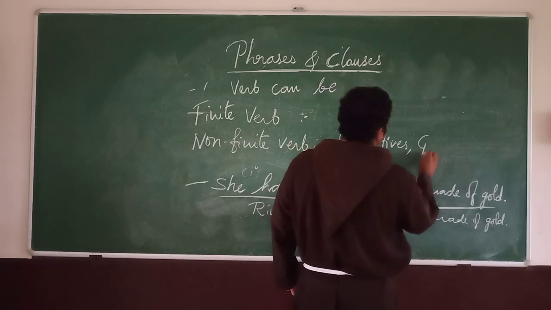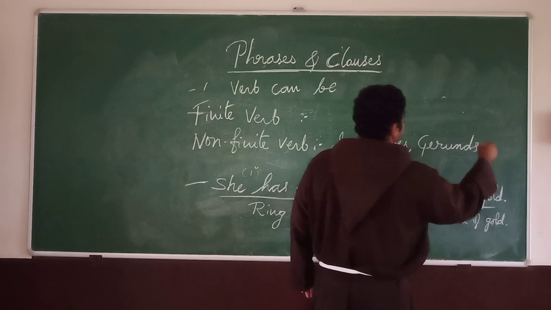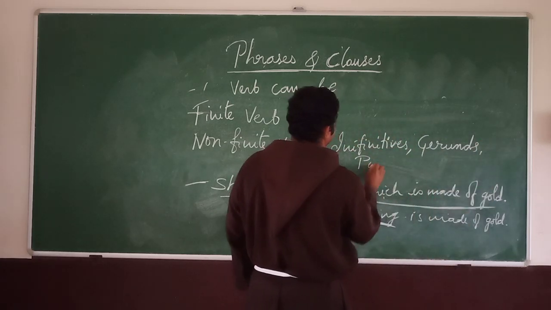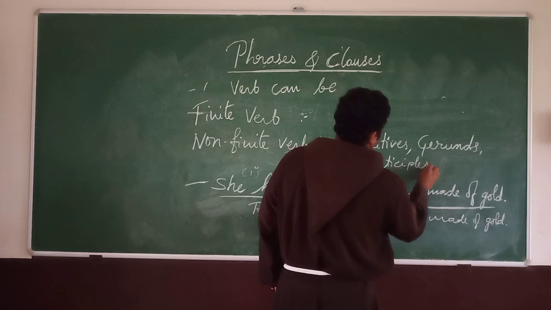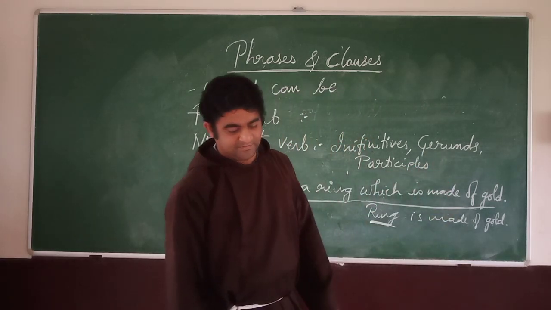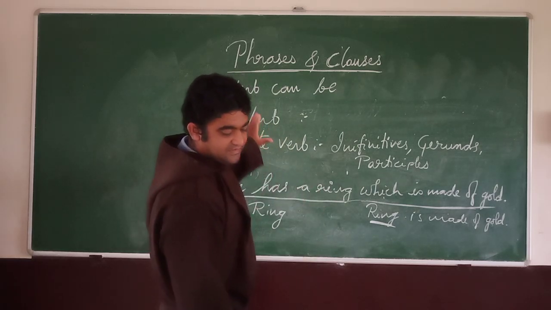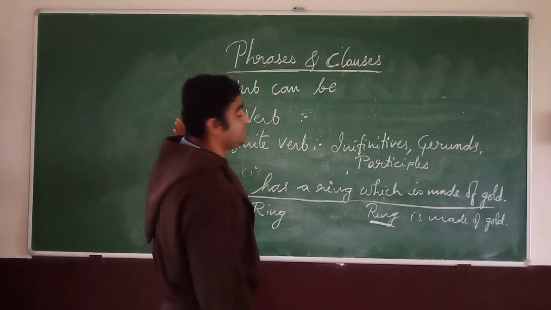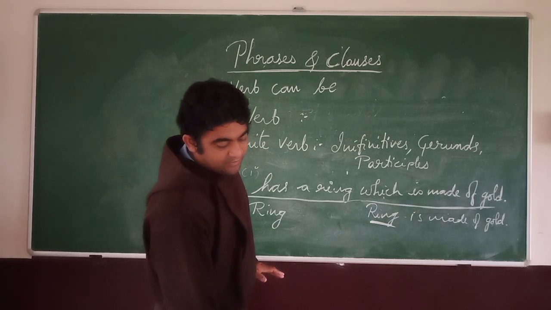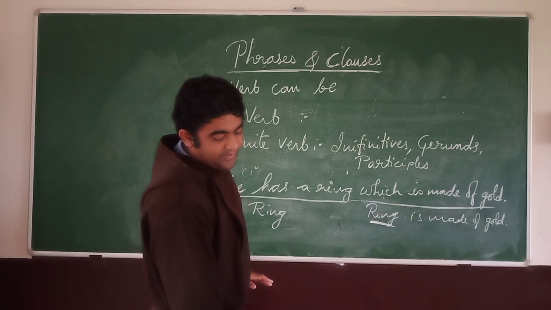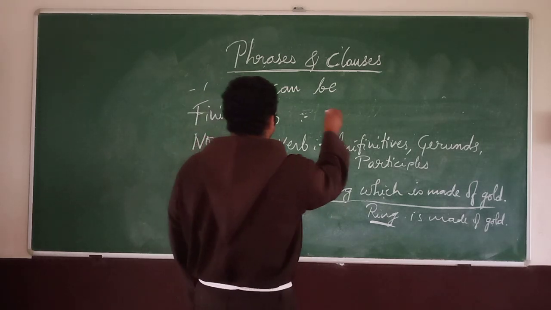Then gerunds, then participles. It can be participles. But what is a finite verb? Remember, a finite verb changes its form when there is a change in number or person.